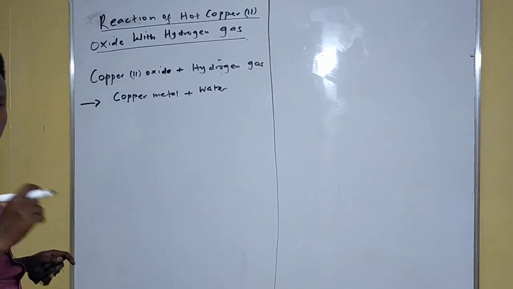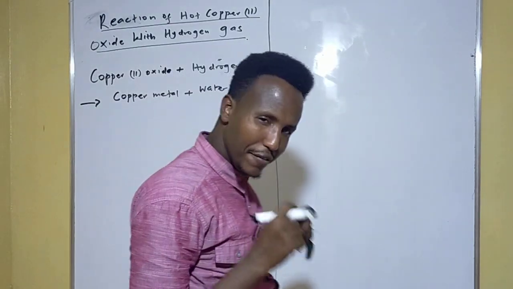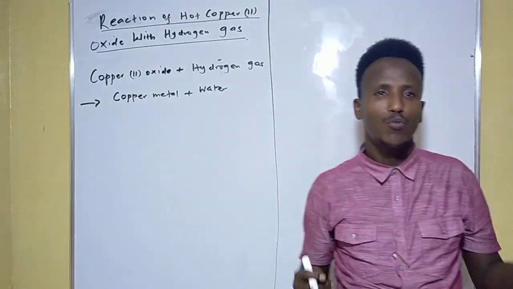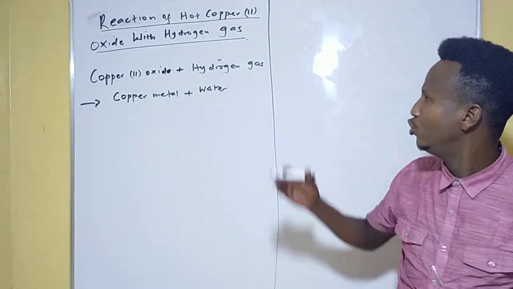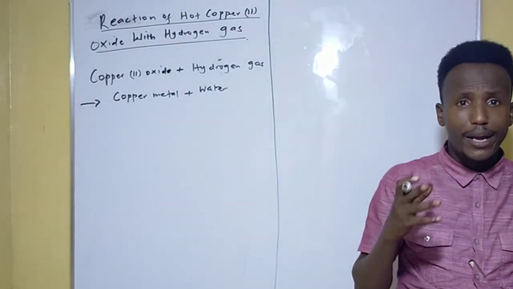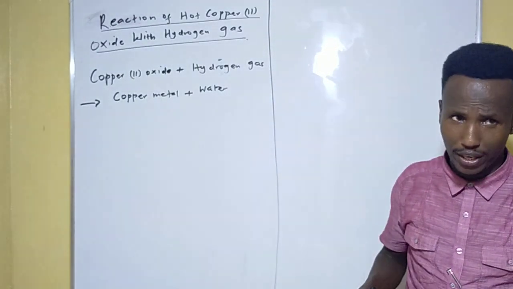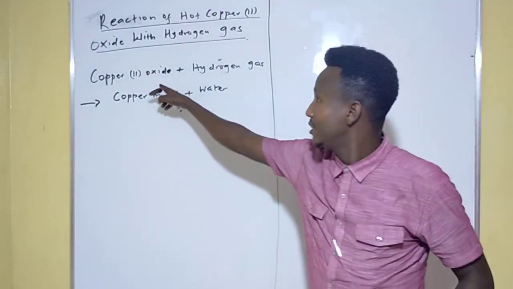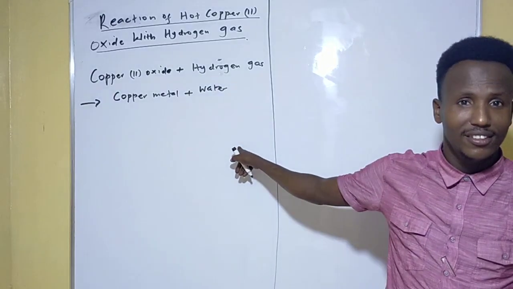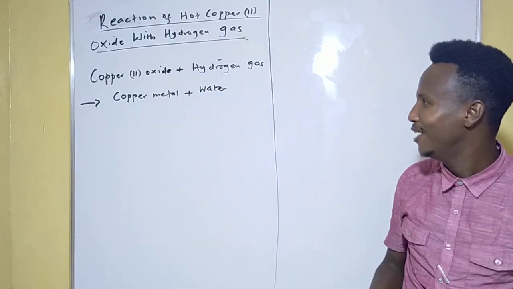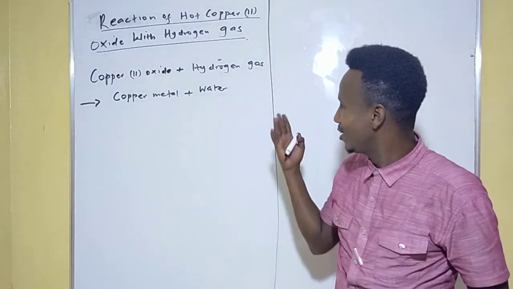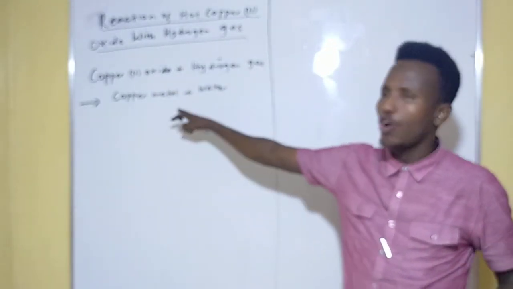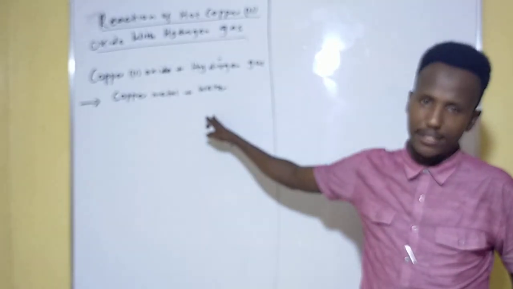This is what we normally call a word equation. Every student in high school, whether in Form 1 or in Form 4, must know how to write word equations, because they are very helpful. By the way, you cannot write a chemical equation without knowing the word equation. You must know what's reacting and what the product will be. If you cannot differentiate those two, then may God bless you. Make sure you catch up with us. So when cobalt dioxide reacts with the hydrogen gas, copper metal and water will be the end products.